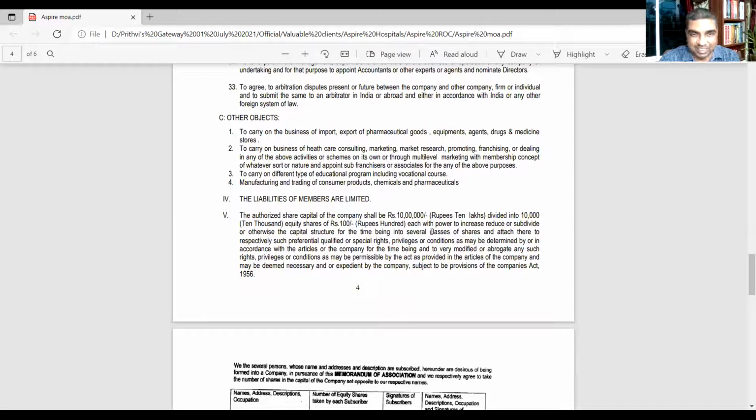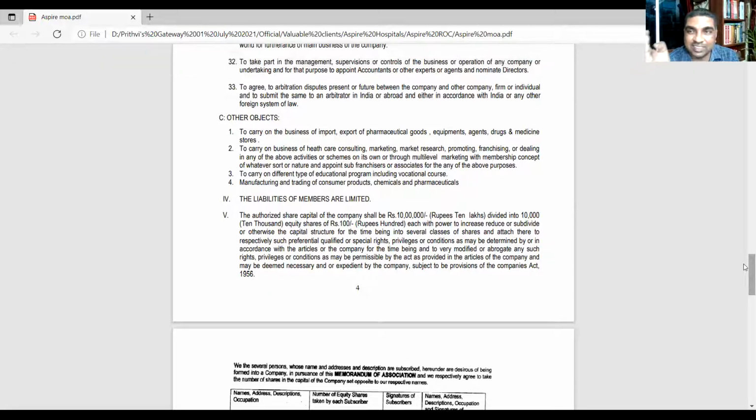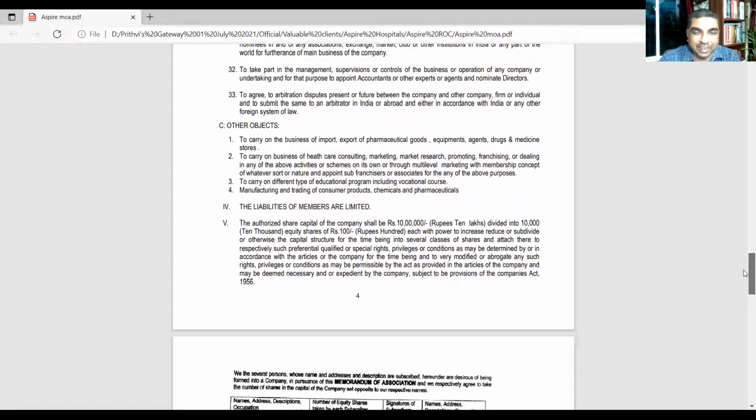Limited liabilities clause. Then the fifth clause is the capital clause. It says the capital of the company is this one. Okay, so how many clauses did I tell you? Name clause, registered office clause, object clause, then liability clause, then capital clause. Okay, and finally, five, yes, five clauses.